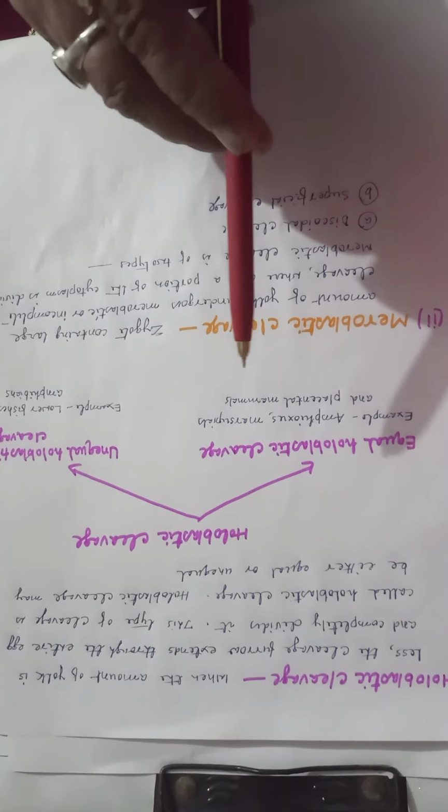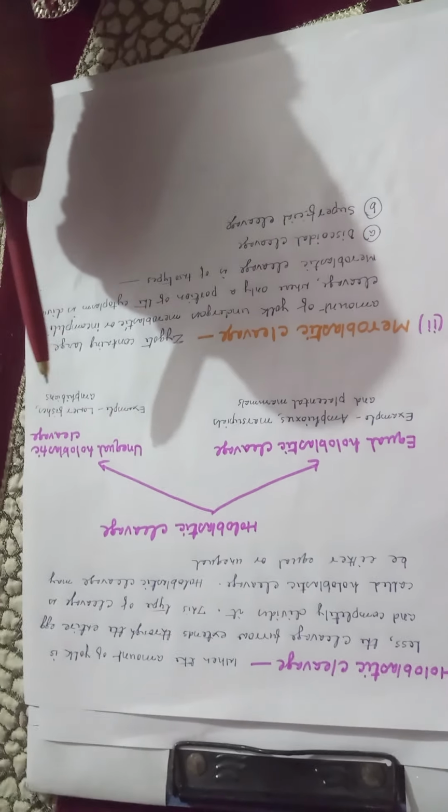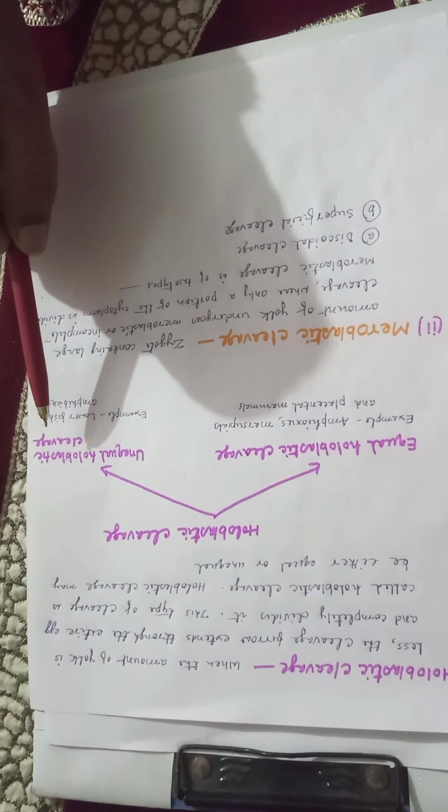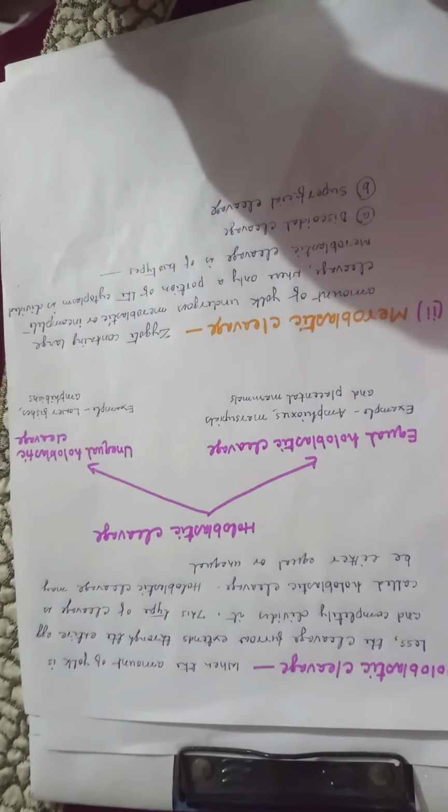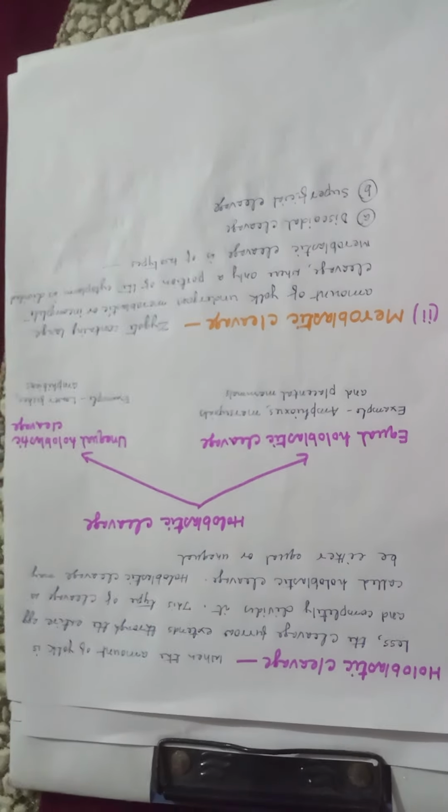Unequal holoblastic cleavage. In mesolecithal and telolecithal eggs, the cleavage furrow generally divides the egg into unequal size blastomeres. The blastomeres towards the animal pole are smaller, called micromeres, while those towards the vegetal pole are larger and called macromeres or megameres. Example: lower fishes, amphibians.